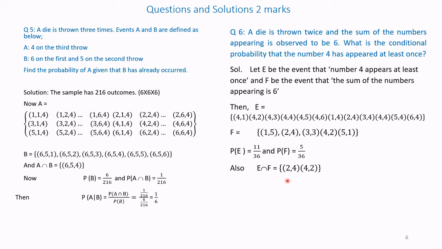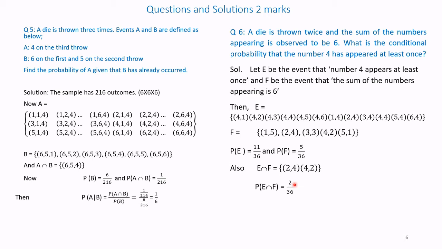Also we have to find E intersection F. E intersection F is only 2 4 and 4 2. So, E intersection F is 2 4, comma, 4 2.